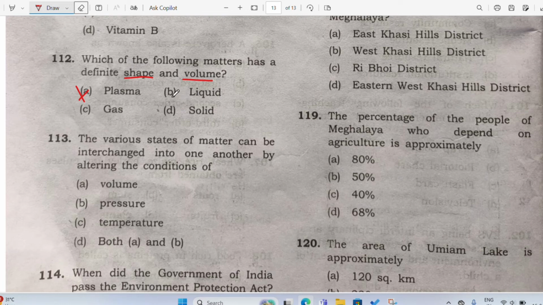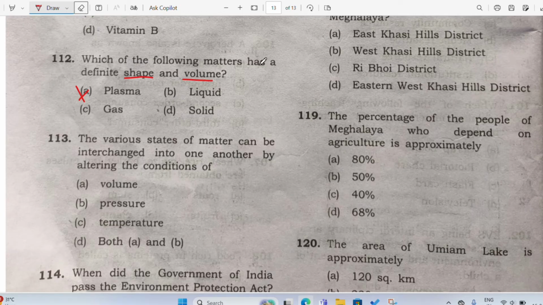For example, if you take 1 glass of water and put it in a bucket, it will take the shape of a bucket. In a bowl, it will take the shape of a bowl, right? And if you take the gas in a cylinder, it will take the shape of a cylinder. If you take a gas in a rectangle, it will take the shape of a cuboid. But the only thing which will not change its shape is solid.